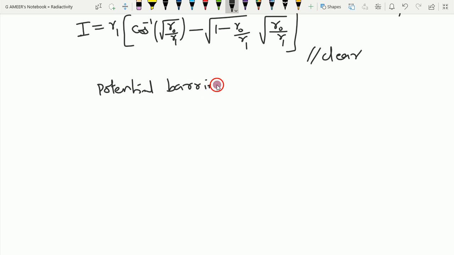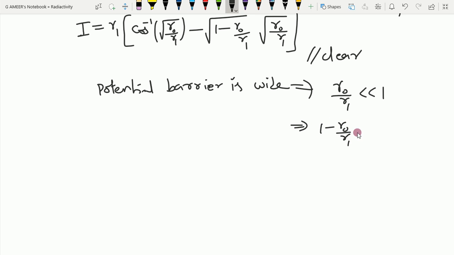What does this imply? What wide means is important here, we need to get its meaning. Wide means we can take r0 by r1 to be less than 1. That means whenever we have the term 1 minus r0 by r1, we can make it approximately 1.